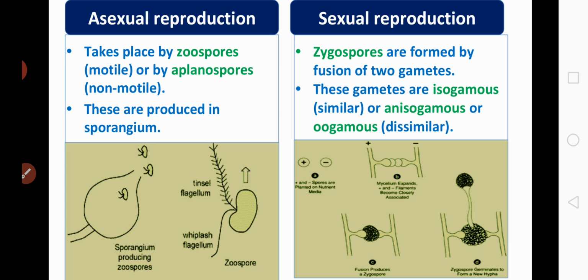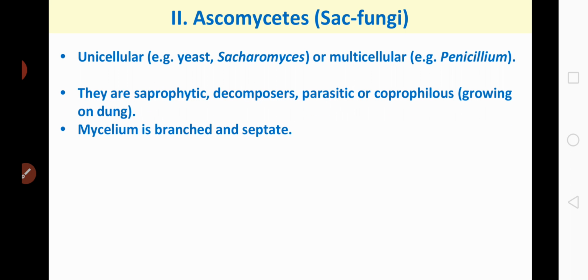What is the meaning of isogamous? If both the gametes are similar, then it is called isogamous. Anisogamous or oogamous means the gametes are dissimilar. So these are the characters of Phycomycetes.